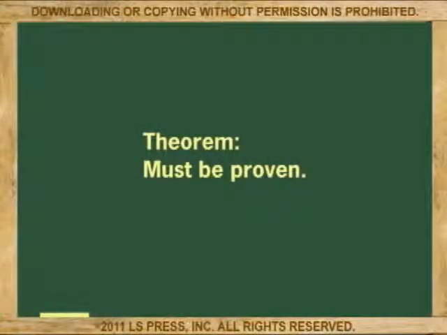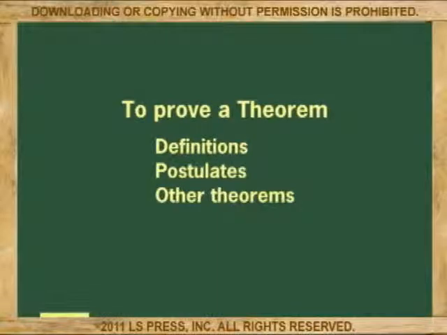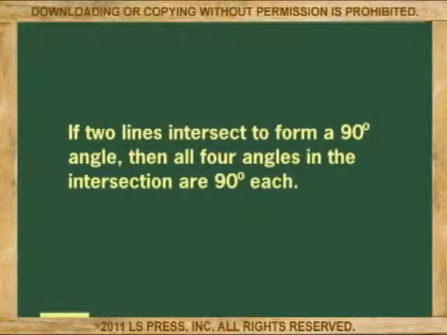Now to the theorem. Unlike a postulate, a theorem must be proven. To prove a theorem, you must use definitions, postulates, or other theorems. For example, if I say, if 2 lines intersect to form a 90-degree angle, then all 4 angles in the intersection are 90 degrees each. Notice the if and then format.